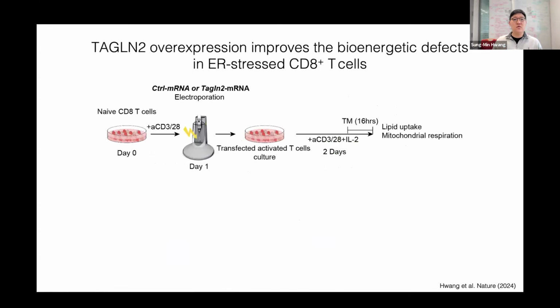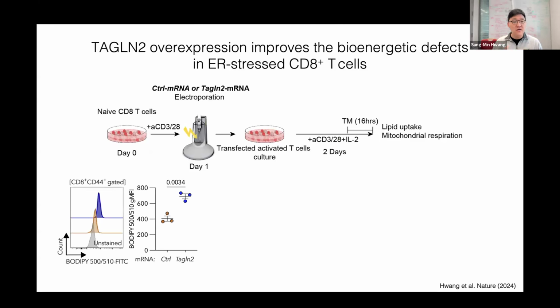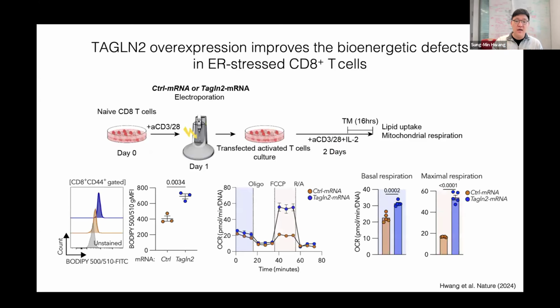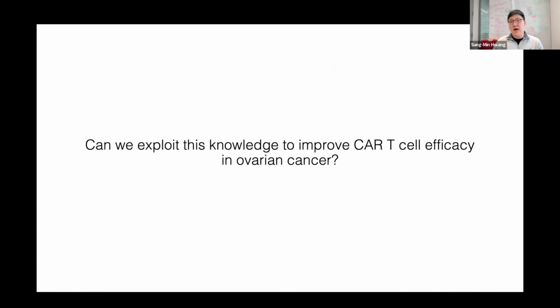Then when we overexpress Transgelin-2 in these ER stress conditions, we found the lipid uptake is restored and the mitochondrial respiration is rescued. So this suggests that Transgelin-2 is really important for rescuing the lipid uptake and the mitochondrial function in these ER stressed CD8 T cells.